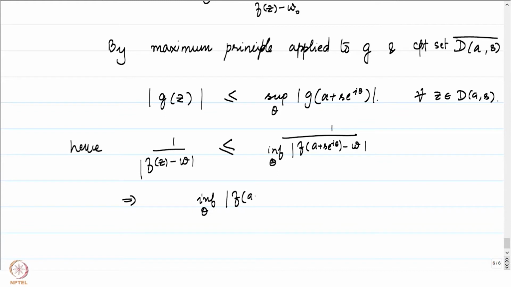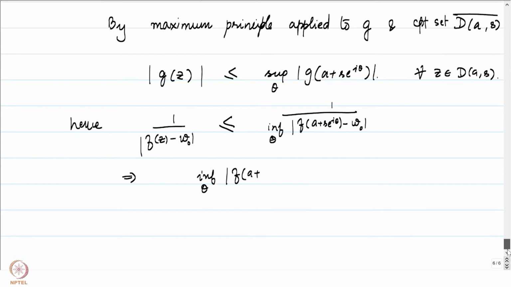value of f of a plus s e to the power i theta minus w, I picked a w naught, right? So let me put w naught. This infimum over this absolute value is less than or equal to the absolute value of f of z minus w naught.